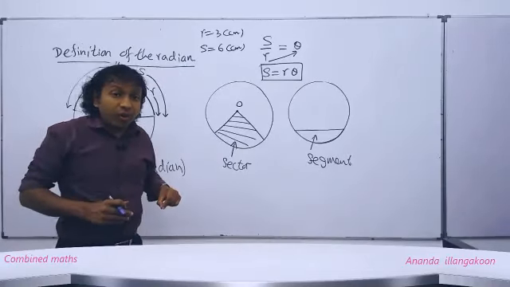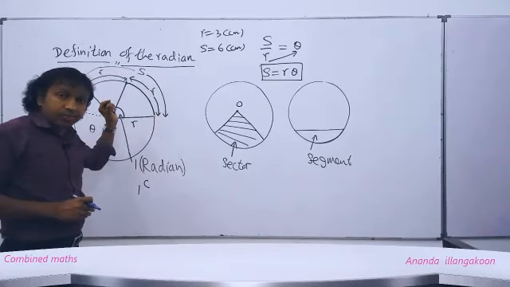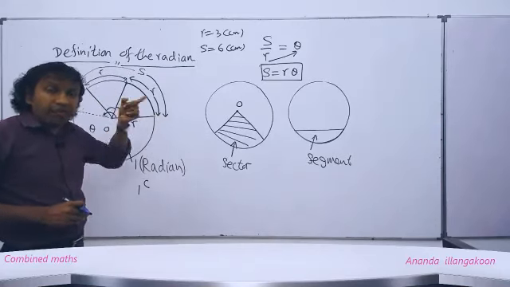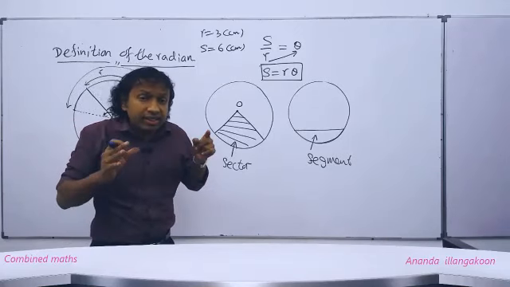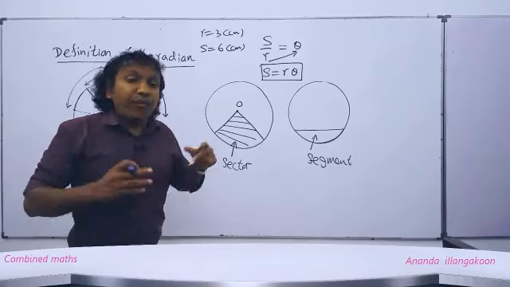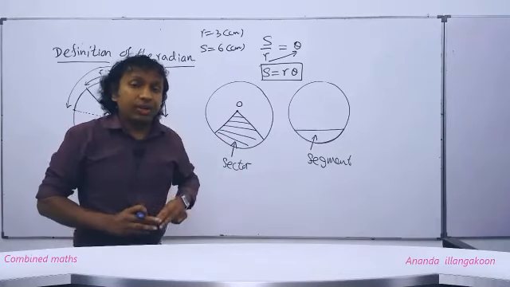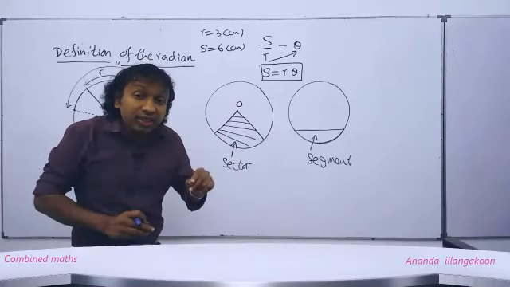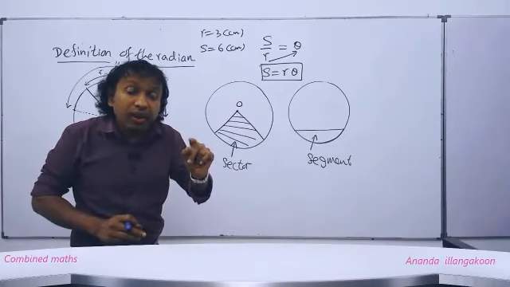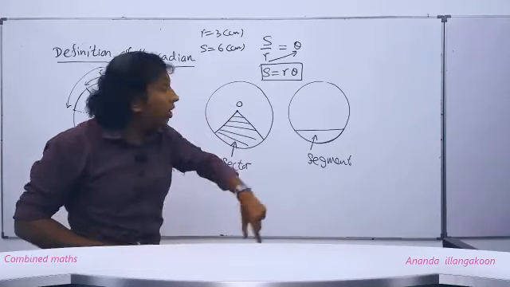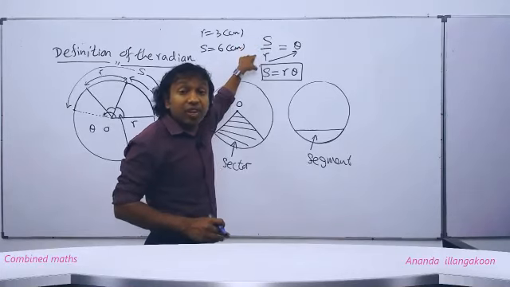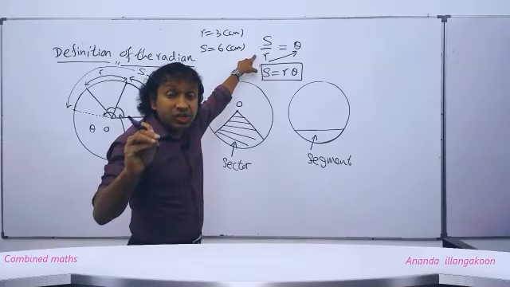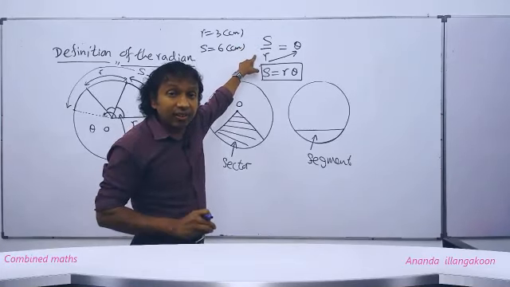So therefore, if we have an arc of length S, and if we need to find by that arc the angle subtended at the center, what we need to do is we have to first calculate the number of arc lengths of simple r available in this S. That can easily be done, people, by dividing S by R. S by R gives us how many radians are at the center.